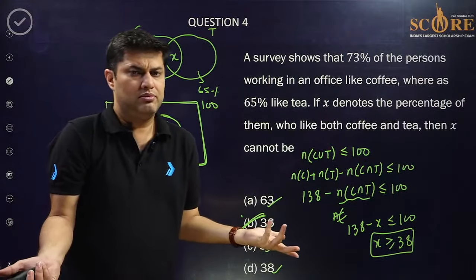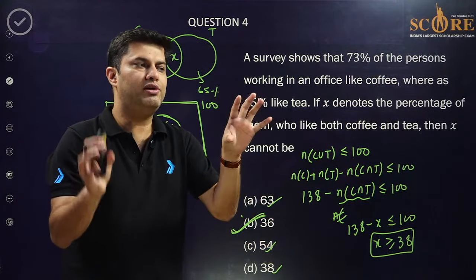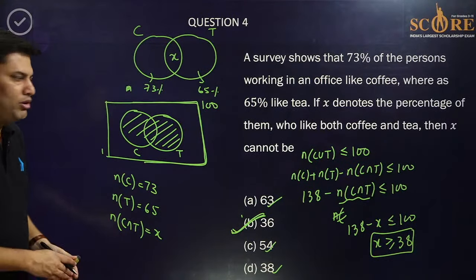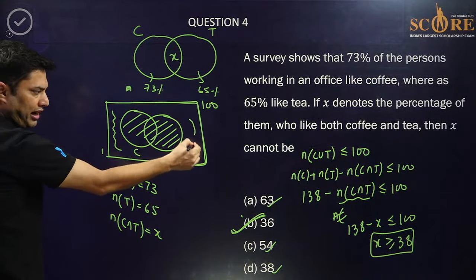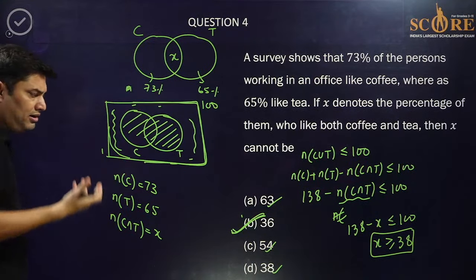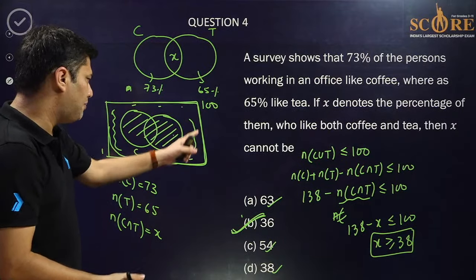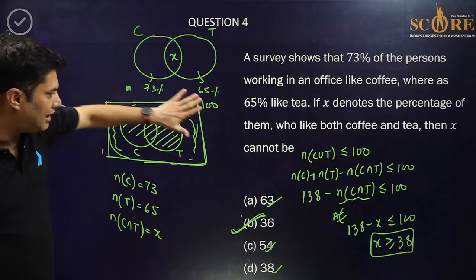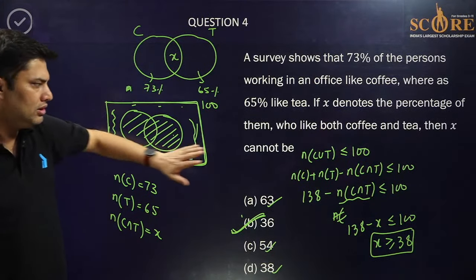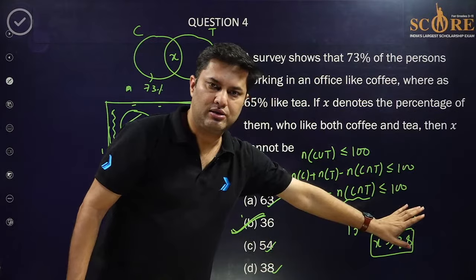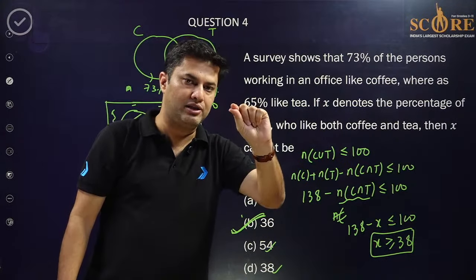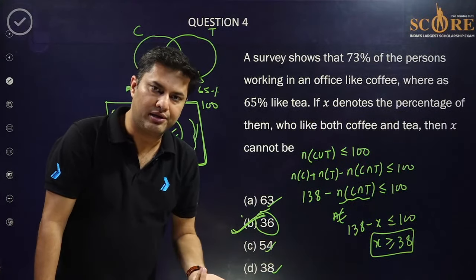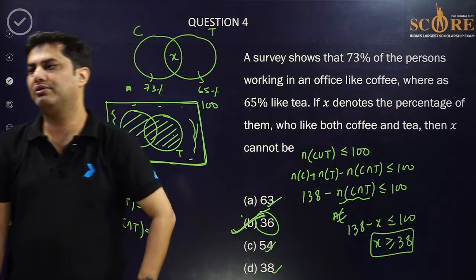It might be possible that the union of coffee and tea liking persons is equal to 100, or less than 100, as we can see in the Venn diagram. Because these are the people who are not liking tea or coffee either. They're neither liking tea nor coffee. So these people can be 0 also, like everyone is liking either tea or coffee. So this union is either strictly less than 100 or equal to 100 also. So I think this question will give your answer. So X should always be greater than or equal to 38. Yes, there is only one number which is not greater than or equal to 38. So 36 is the right answer.